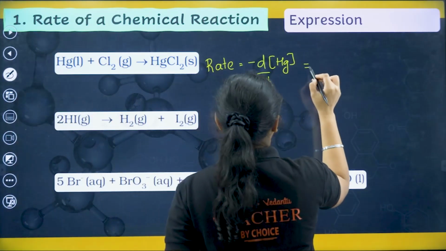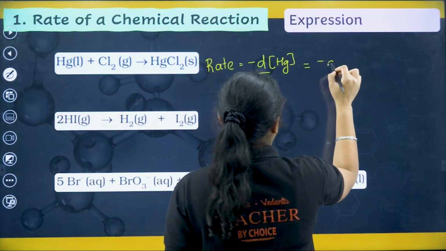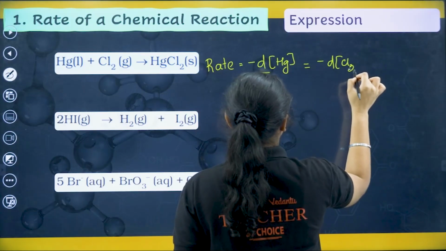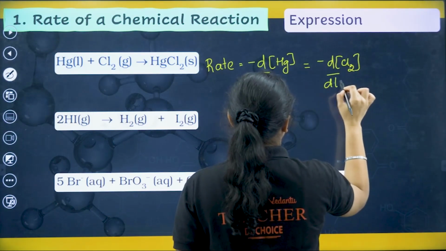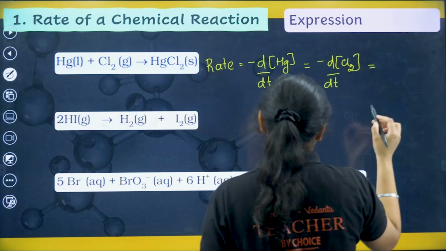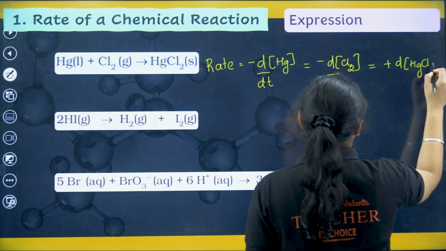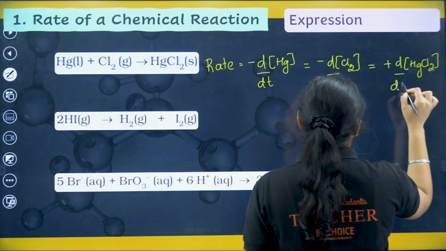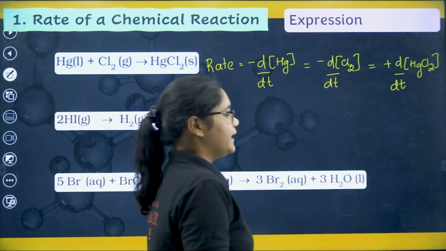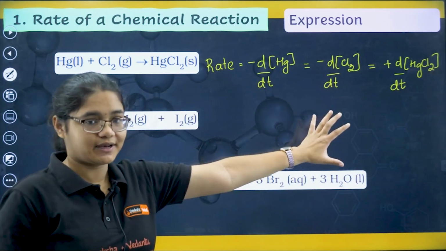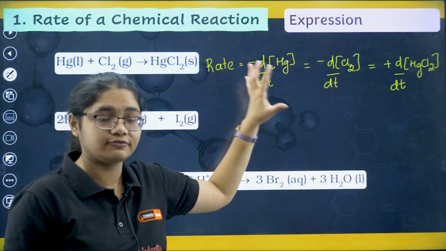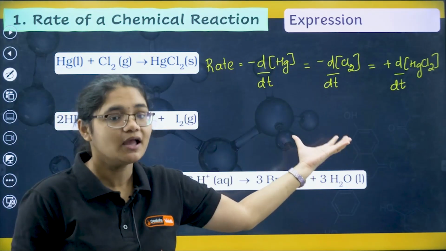Then that will be equal to minus d[Cl2]/dt, and that will be equal to plus, here I have to put plus, d[HgCl2]/dt. Clear? Any doubt here, students? I hope this is very clear. Very, very important, the first part from where numericals can be asked.